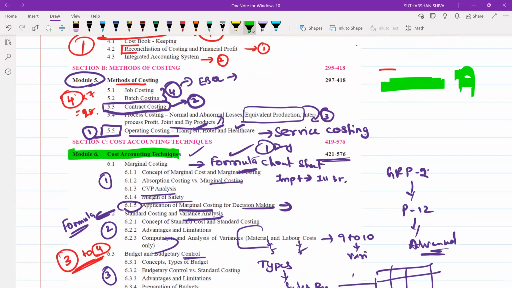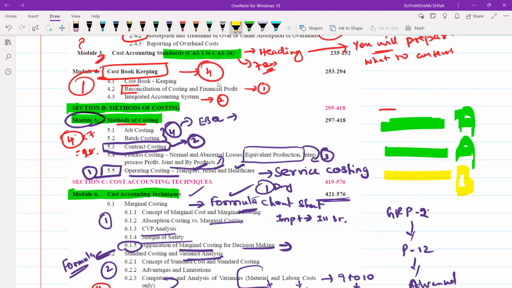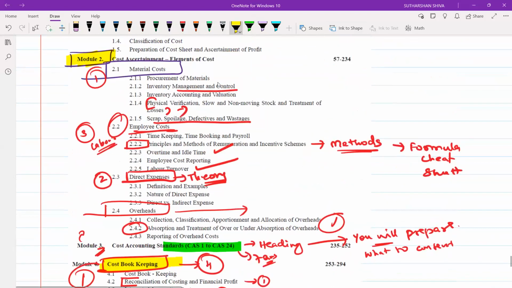Then section B, methods of costing, that is module 5, will also be your A category. Then in yellow is your B category: cost bookkeeping, material costing, employee costing.